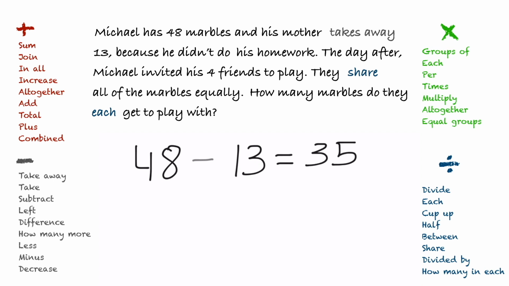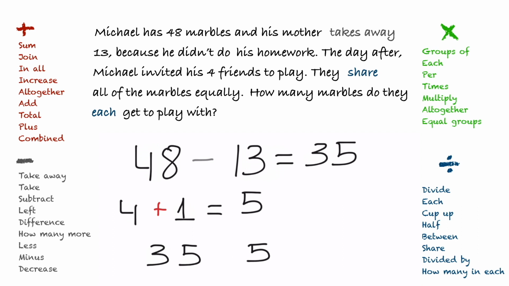Then Michael invites his 4 friends over to play. This is 4 friends plus Michael makes 5 people playing. Pay attention, be careful with that. Don't forget about him. So 5 friends share the marbles. This is telling us to divide. 35 divided by 5 is 7. So each friend plays with 7 marbles.